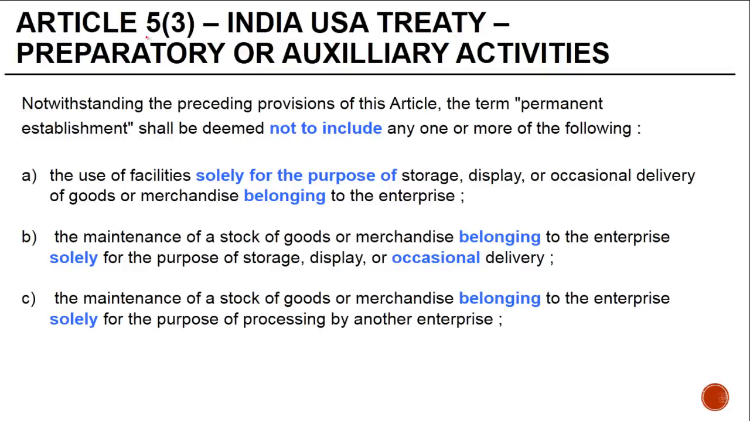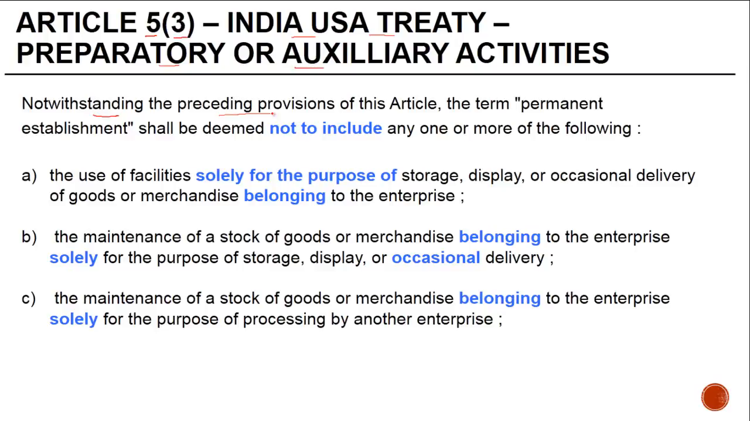Moving on to Article 5, Paragraph 3. This basically deals with what are some of the preparatory or auxiliary activities which are not treated as a permanent establishment under the India-USA Treaty. Now, let's first read it and then we'll come to the explanation.